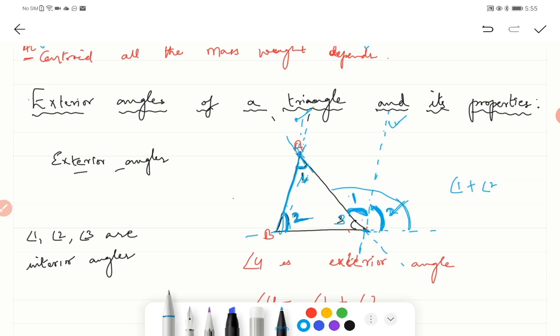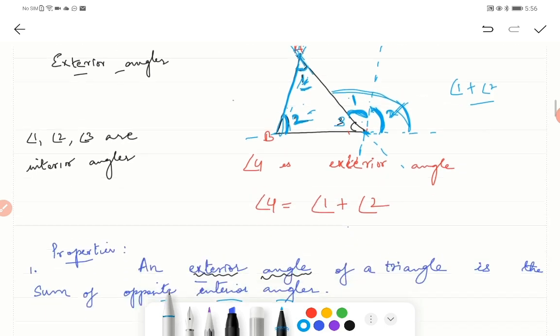Here the angle is formed at this vertex, isn't it? So the angles opposite to it are what? Angle 1 and angle 2. I'm not saying vertically opposite, I'm saying just the opposite angles of the opposite side. So angle 1 and angle 2. Remember, this is the property of an exterior angle: the exterior angle is equal to the sum of the opposite two angles of a triangle.